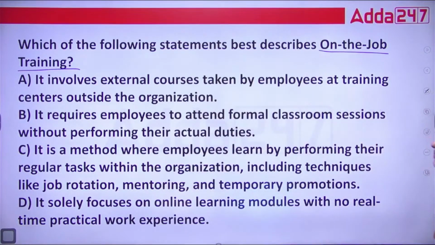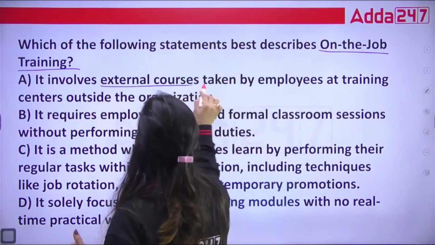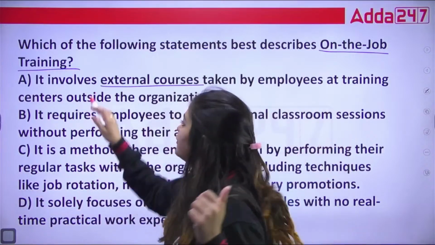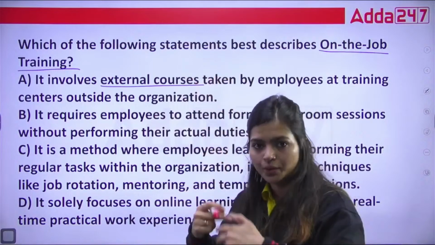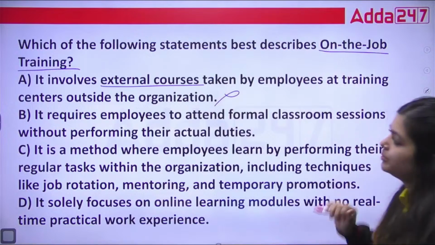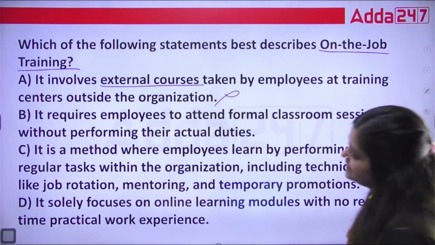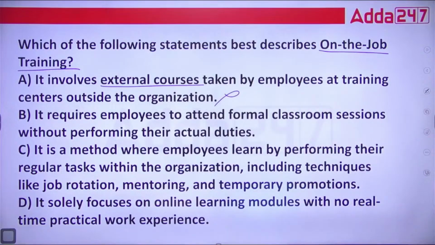Chaliye, with this, see the first option: it involves external courses. As I told you, in this we are not going outside. We are not taking any external courses. We are doing and we are learning it. So this is not an example of on-the-job training. Let's see the second: it requires employees to attend formal classroom sessions without performing their actual duties. What do you think of option 2?